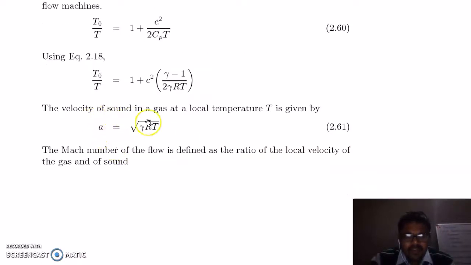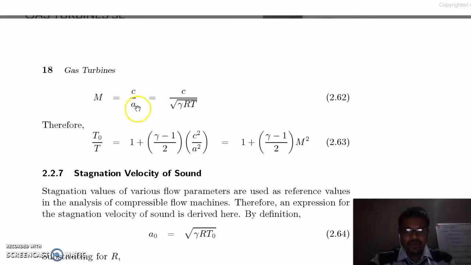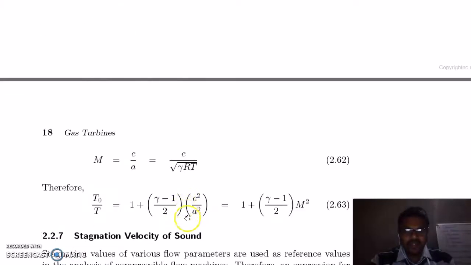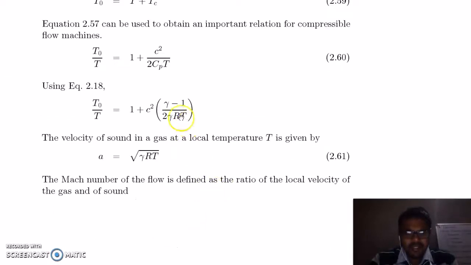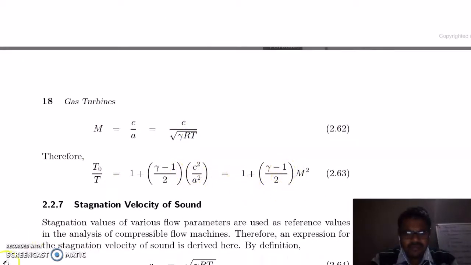Now we know the velocity of sound in a gas at temperature T is given by a, which is equal to the square root of gamma R T, and we also know this is the Mach number, where a is the velocity of sound in the gas. So put the value of a from this equation here. Now replace this gamma R T in this equation in terms of M and C. You will get this equation here.